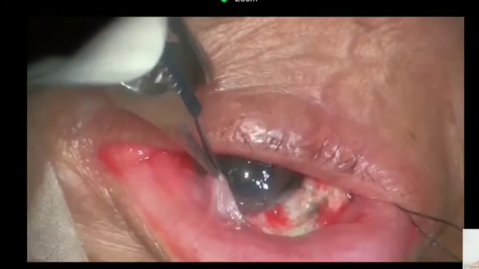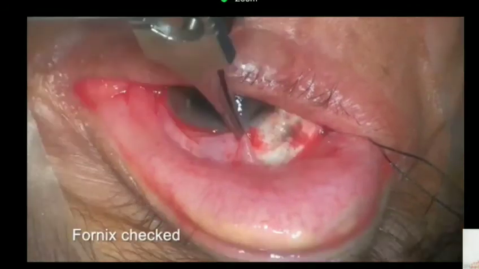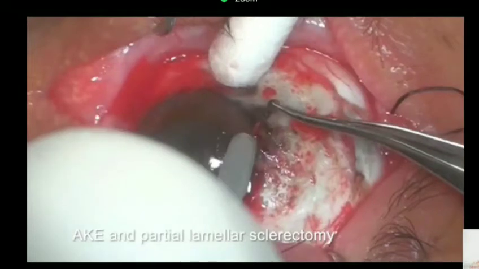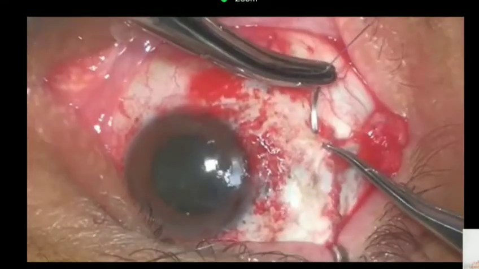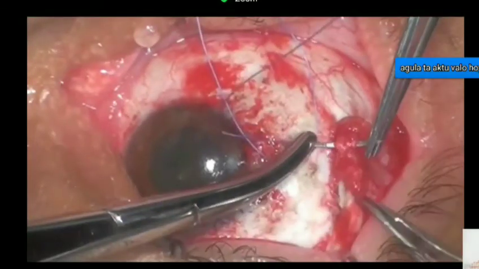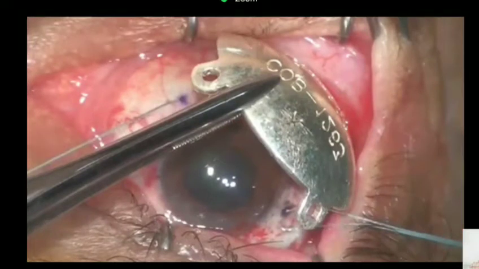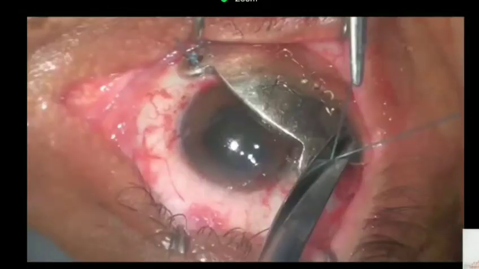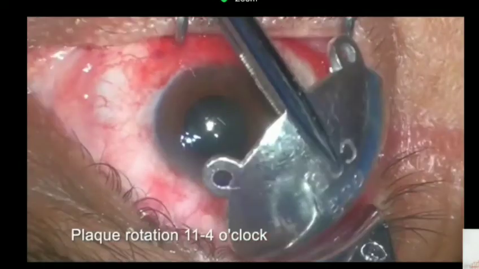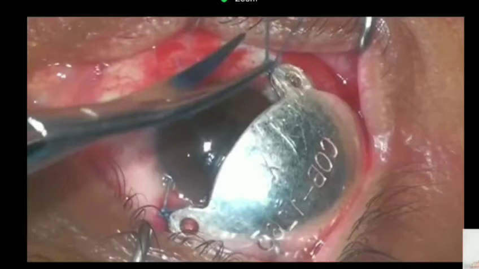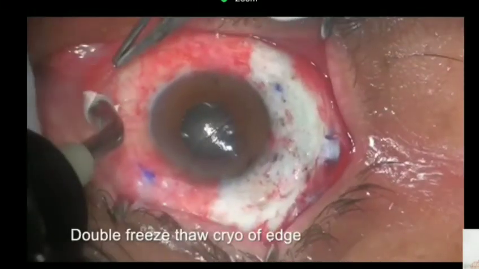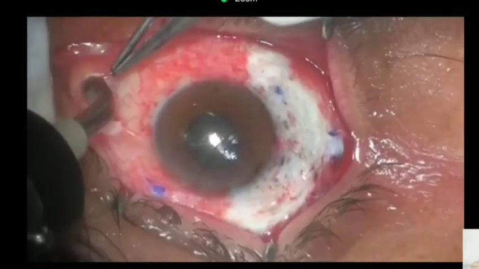Fornix conjunctiva is very carefully inspected for patches of pigmentation. Alcohol is applied to the corneal epithelium and then alcohol assisted keratoepithelectomy is performed. Muscle is reinserted back after a bit of recession, and then plaque is applied to the bed. We already know that the patient has scleral involvement, so plaque is applied to one part of the bed, then it is reversed, so it's a kind of rotational plaque to cover the entire bed of the tumor, and the plaque is removed and the ocular surface is reconstructed with AMG after cryoing the edges of excision.